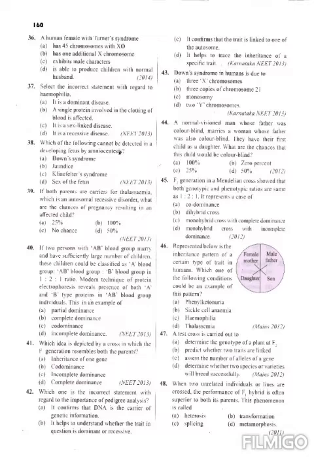A normal vision man whose father was colorblind marries a woman whose father was also colorblind. The man's mother has a history of colorblindness. They have their first child as a daughter. What are the chances that this child would be colorblind?